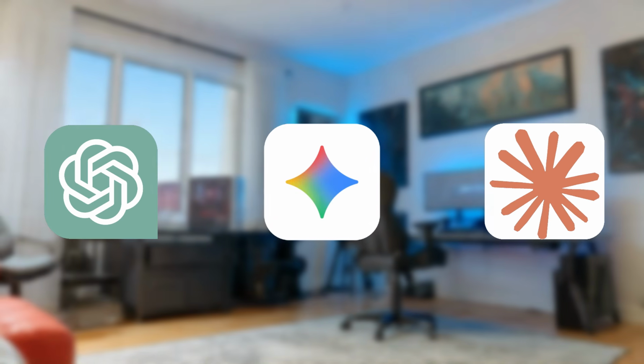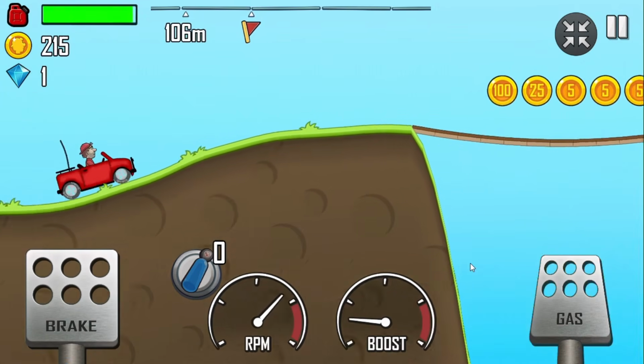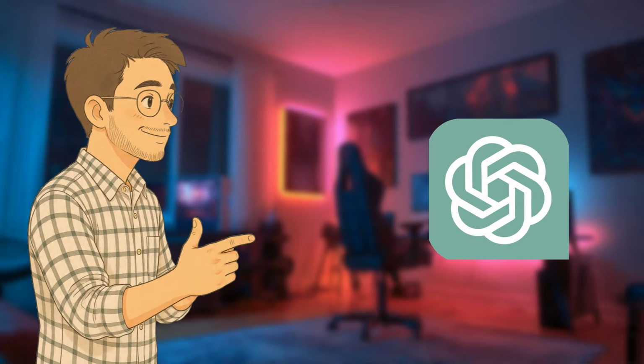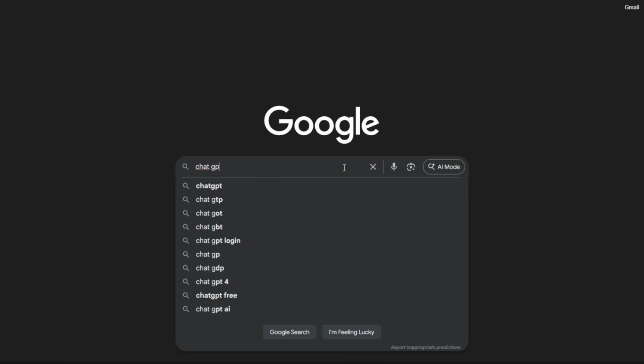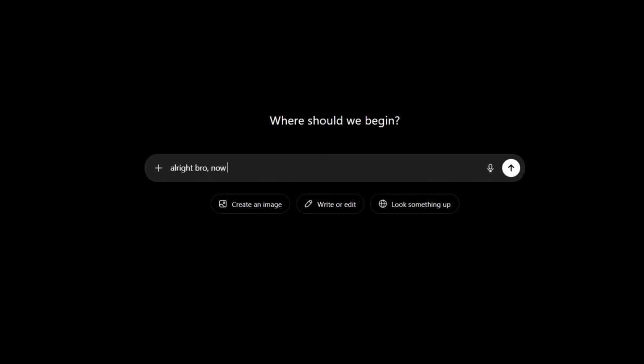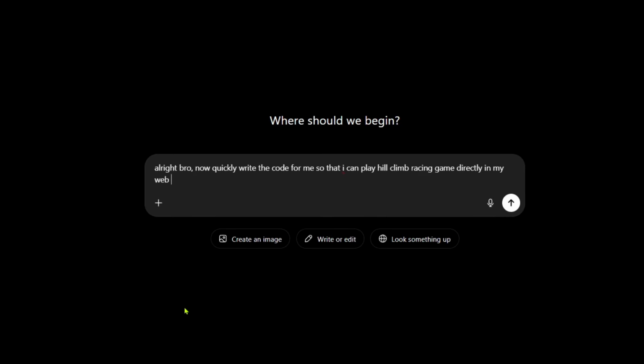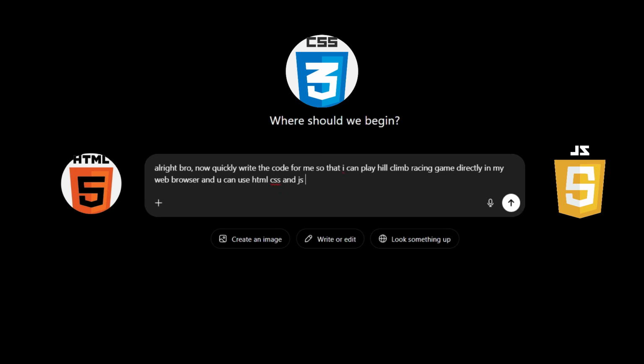Let's see which AI can make a hill climb racing game from scratch. And first, I want to start with ChatGPT because it's the AI that really brought AI into the mainstream for everyday people. Alright bro, now quickly write the code for me so I can play a hill climb racing game directly in my web browser, and you can use HTML, CSS, and JavaScript for it.